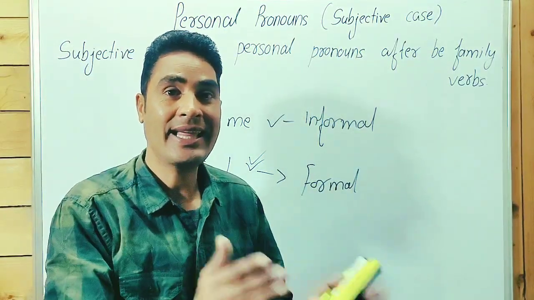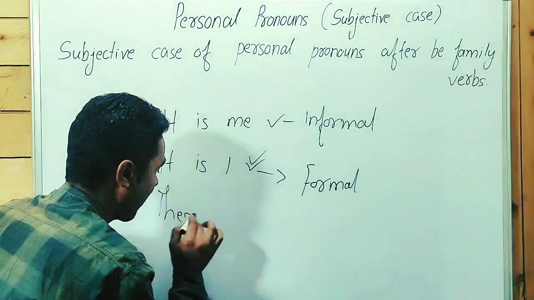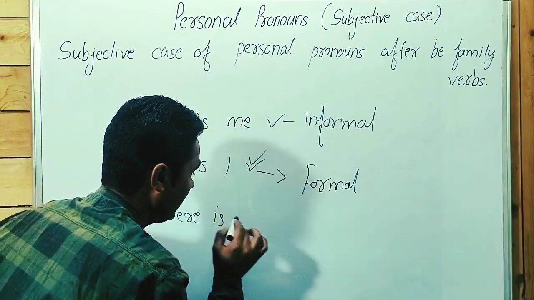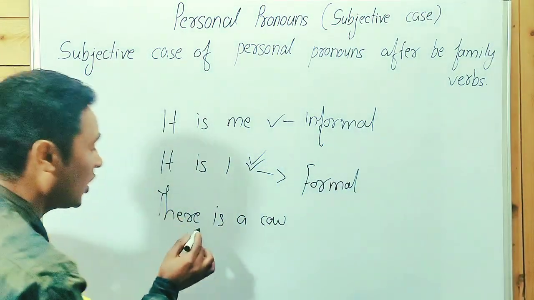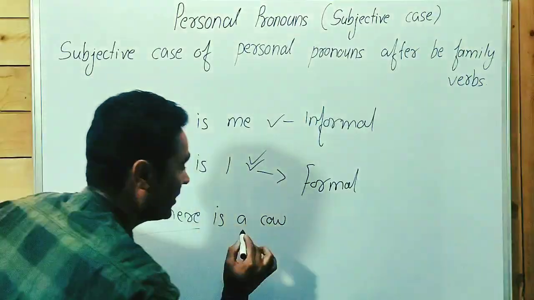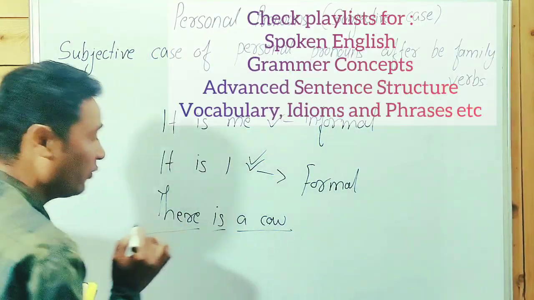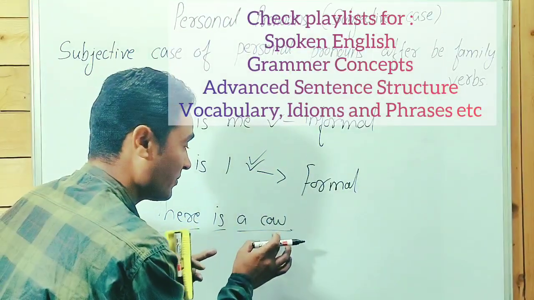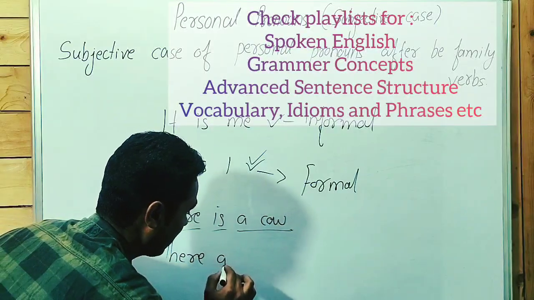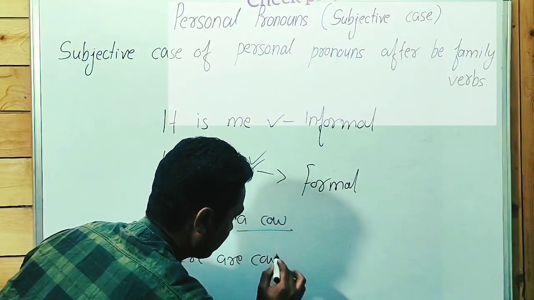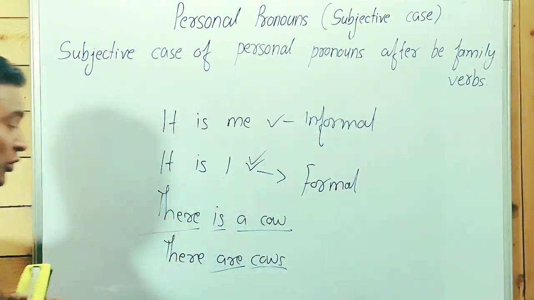When we say there is a cow, there is not a subject over here. Cow is the subject. There is a cow. The verb has been written according to the subject. There are cows. Guys, point to be noted: there are cows. In this case, are has been written according to the subject.